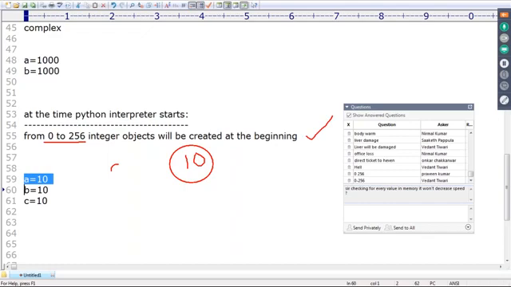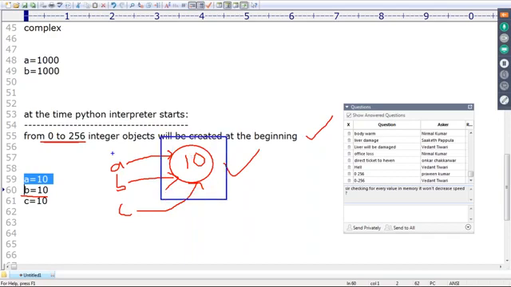That's why a = 10 means a is pointing to the already created object which was created at the beginning. Sir, b = 10, yes, the content 10 is already created. Sir, c = 10, the content is already created. Now my question is, when was this object created, sir? Anyone, can you please tell? When was this object created?